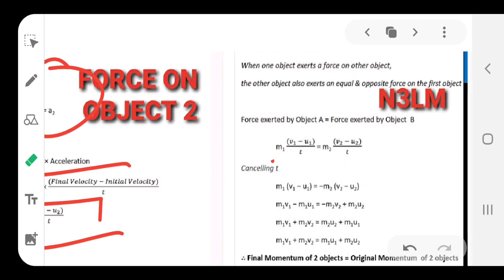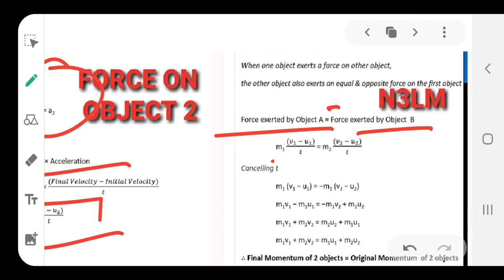Now, according to Newton's third law of motion, what does it state? Newton's third law says that to every action there is an equal and opposite reaction. So, make sure that when there is an action, there is a reaction. As a result, the force exerted on object A equals the force exerted on object B, but with opposite direction. So, put the negative sign here.